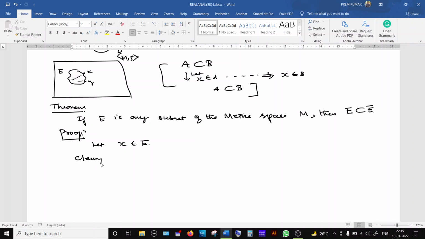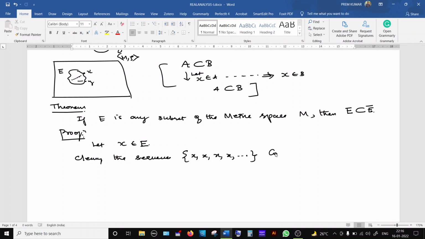Clearly the sequence, you have to be very careful in putting the symbol E. I am going to take one element from the set E, and we are going to prove that this X belongs to its closure. So clearly the sequence, see the repeating sequence like this. I take this element, this X itself I am going to repeat it, and this is one sequence.